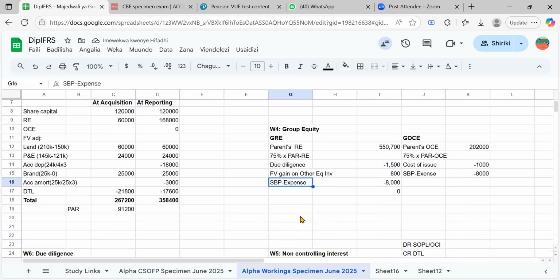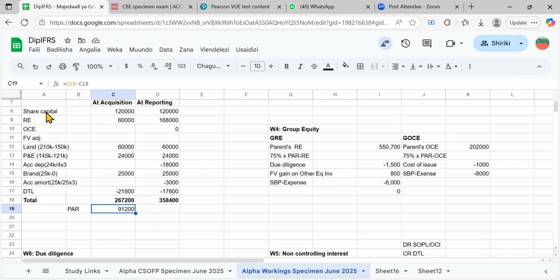Remember, if in the parent you have retained earnings and other components of equity, you should be careful on these differences. This difference may wholly be related to retained earnings, or part of it may be retained earnings and part of it may be other components of equity. So you have to be careful to distribute it. But in this case, I think it's very clear.